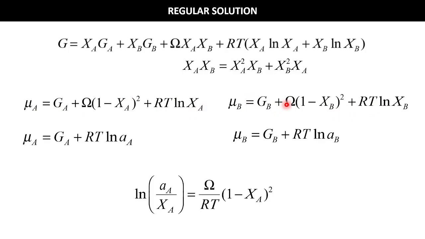Now this mu is similar to the chemical potential in the case of the ideal model, but we have an extra term, omega (1 minus XA) squared. To write it in the same form as in the ideal solution, we can write mu A is equal to GA plus RT ln a_A. Okay, we are not deriving it, just assuming this whole value is equivalent to this value.